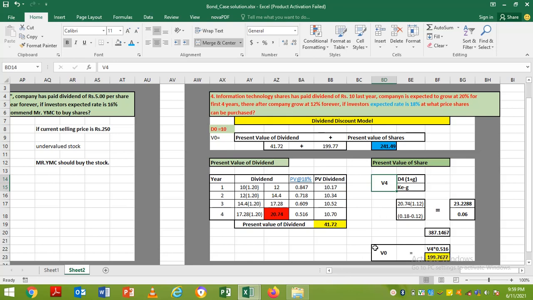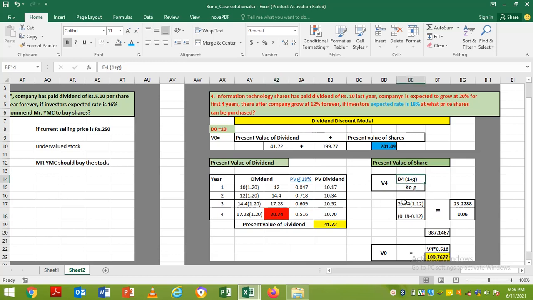The fourth year value of share equals whatever dividend the company has paid in the fourth year, to which we add the growth rate, so 20.74 into growth rate, divided by the expected rate minus the growth rate, that is Ke minus g. So 20.74, which is D4.